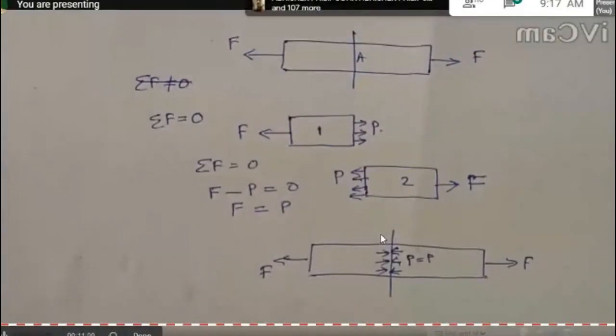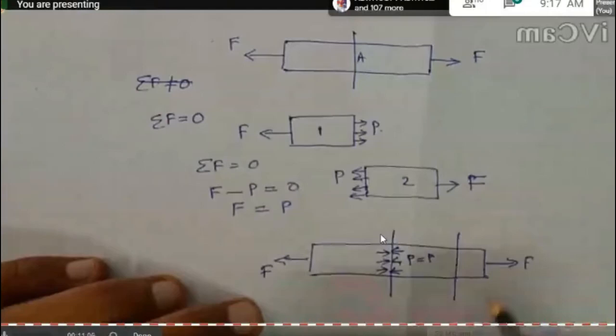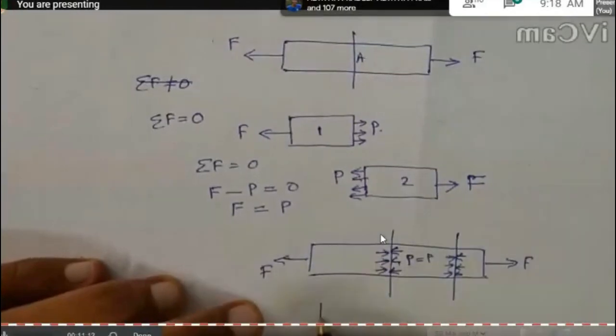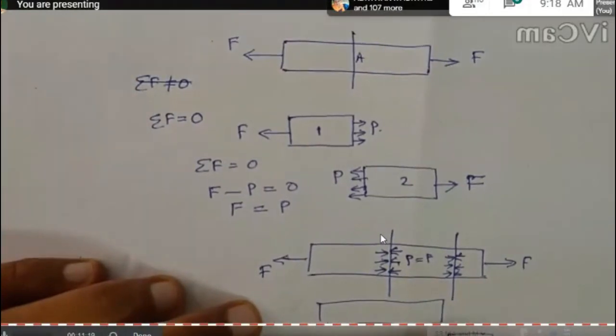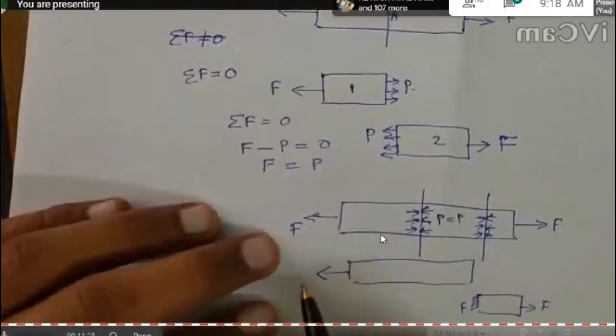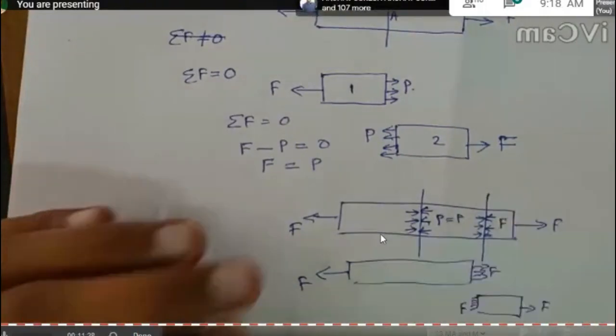If you take another cross section, here also there will be some internal force. For example, if you take this segment and this segment, this is equal to F. And this is equal to F, and this will also be equal to F. So here also the internal resistance force will be the same.